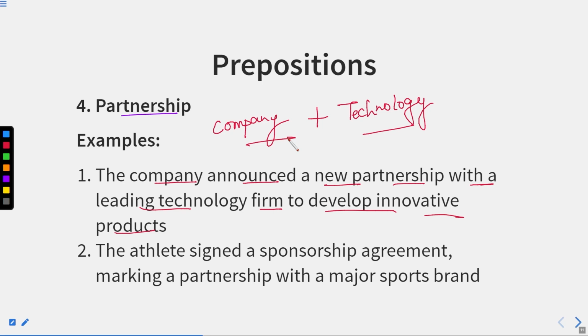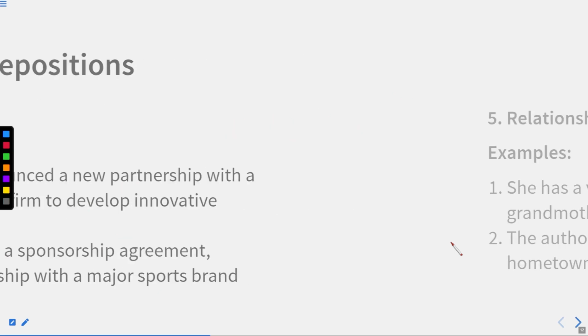Now, partnership can be used as a noun as well, but there we do not use a preposition with it. The athlete signed a sponsorship agreement making a partnership with a major sports brand. Now, partnership with, it means there are two parties. One is the athlete and another one is the major sports brand. So they are just making a collaboration. So we can use partnership with because they are associating the two things. Now let us move further.